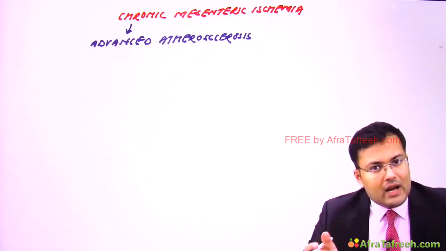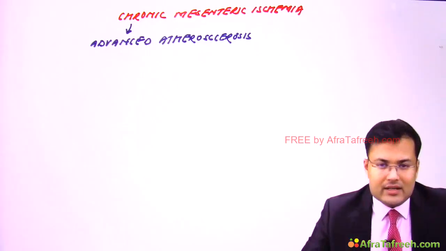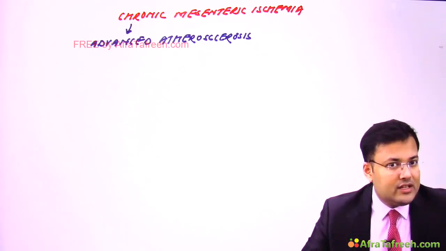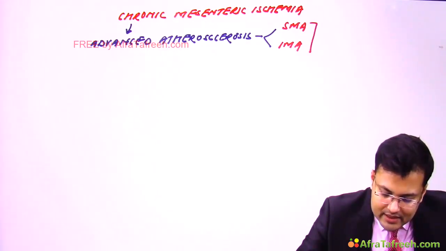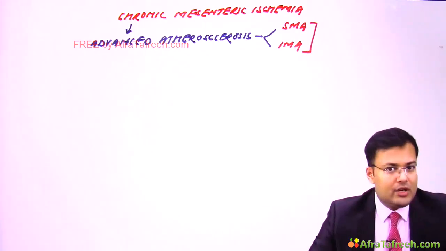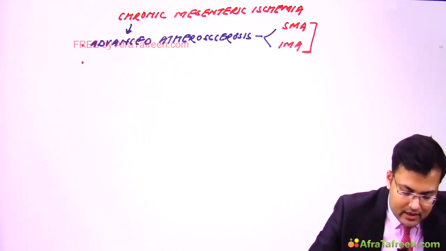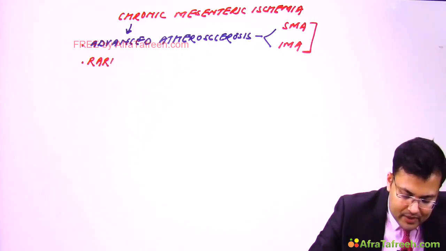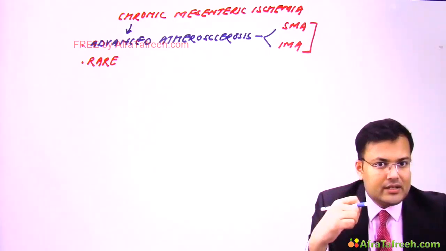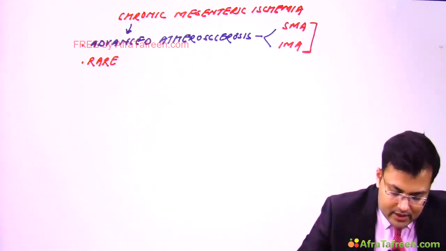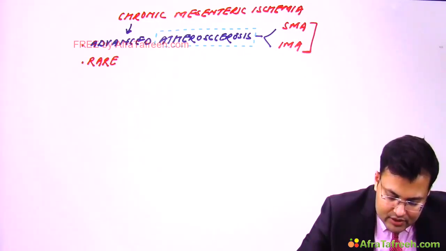See, there is a collateral between the superior mesenteric artery and the inferior mesenteric artery. So this condition is rare. Whenever there is involvement of both the superior mesenteric artery and the inferior mesenteric artery, these patients are going to develop chronic mesenteric ischemia. But this is a rare situation. Why? Because there is an extensive collateral network between these two arteries. So what is the problem here? These patients have atherosclerosis.